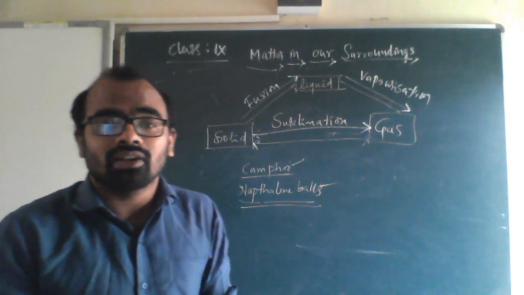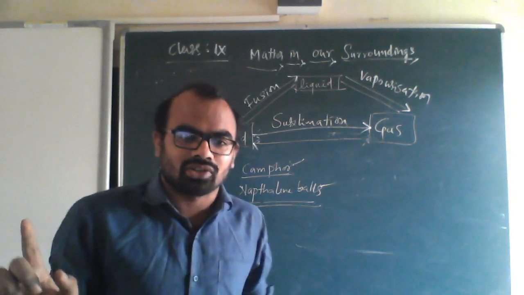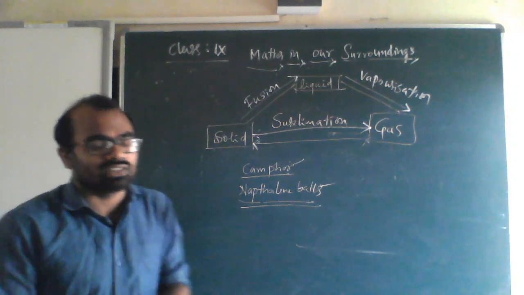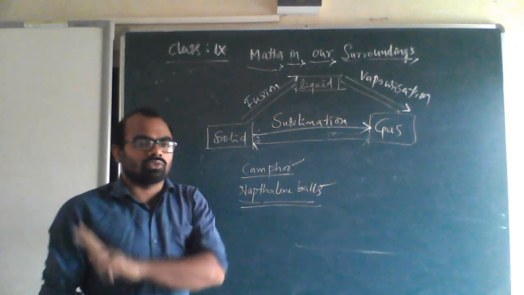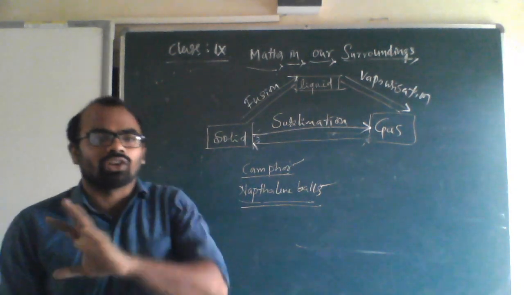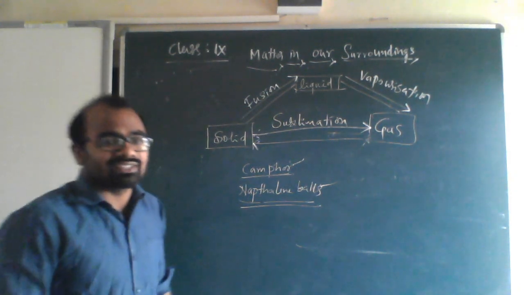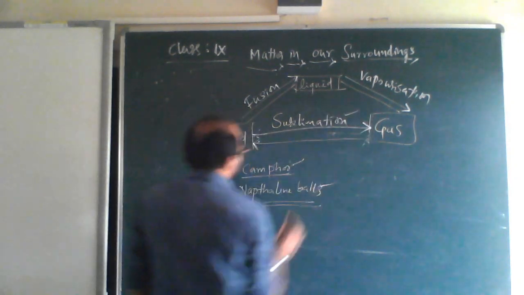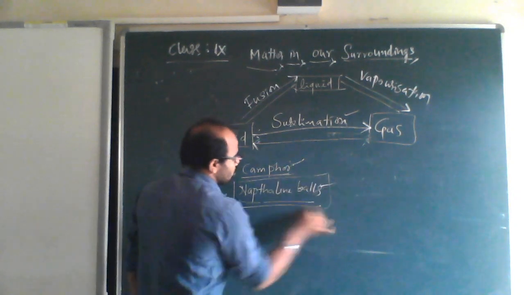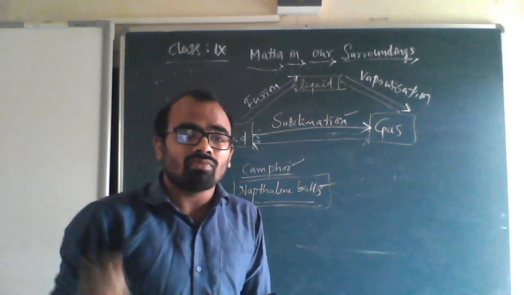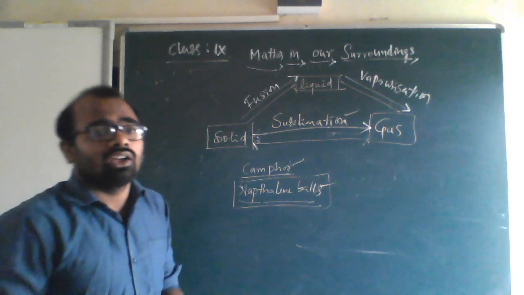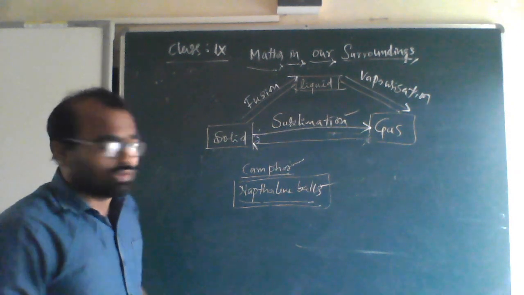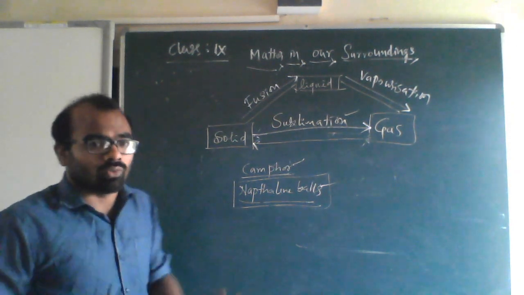You have to remember it: fusion, vaporization and sublimation. And no other definition will come here like latent heat of sublimation. There is nothing like that. Latent heat of fusion and latent heat of vaporization. There are only two points: melting point and boiling point. Okay, I hope everything is clear regarding sublimation. One question will be asked: why do naphthalene balls kept in cloths vaporize away?